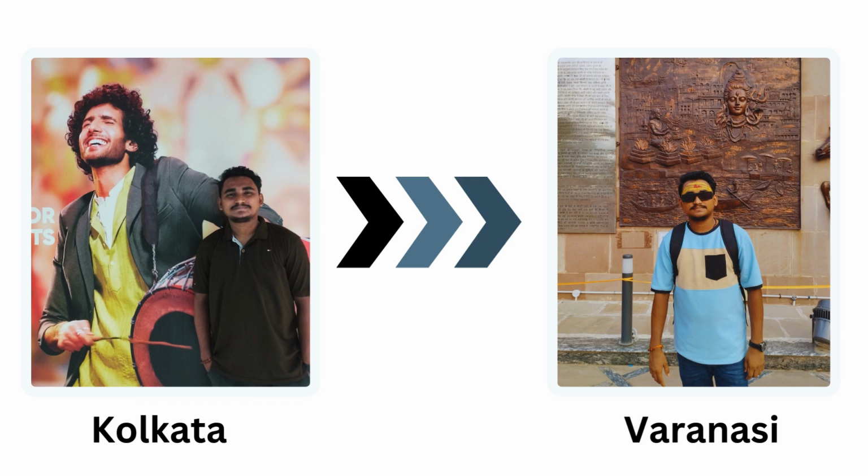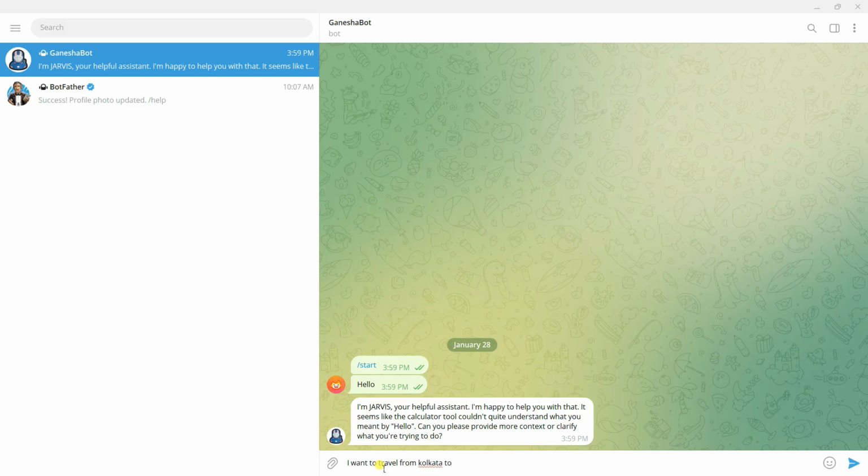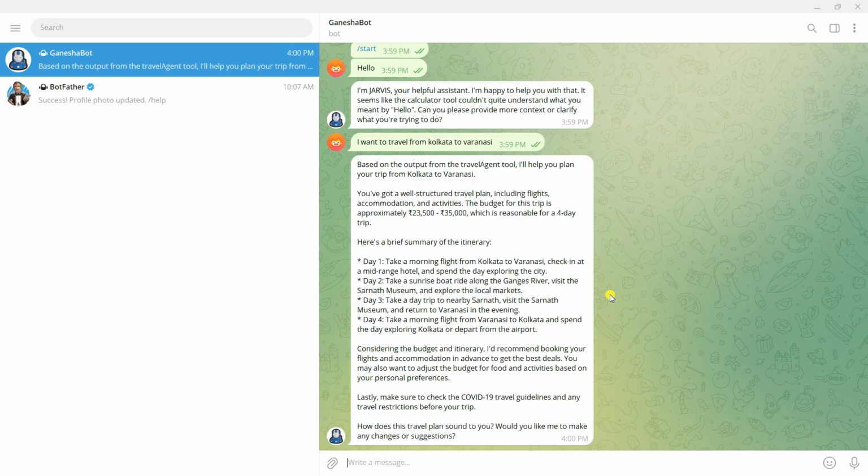Let's say I need to go from Kolkata to Varanasi, and I simply ask these questions to the Telegram bot. Here is the response. Cool. It gives me the response based on the flight, the cost, everything.